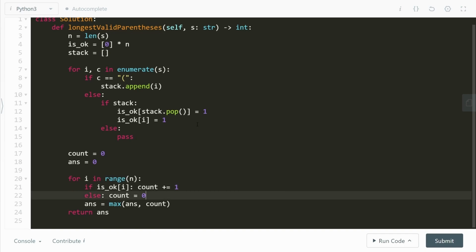Else, what do we do? If at this point of time there is a stray bracket which never gets opened or never gets closed, well then we unfortunately have to reset the counter to 0. Right? So the next step is simply taking a max of the answer and the count, because answer wants to store the maximum possible value of all the counts ever.